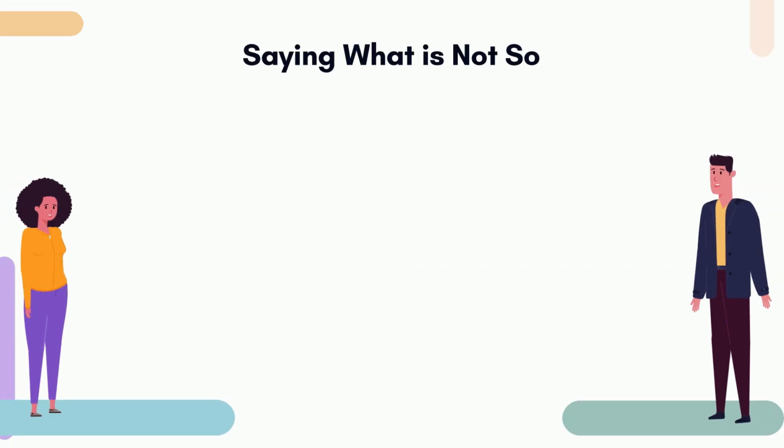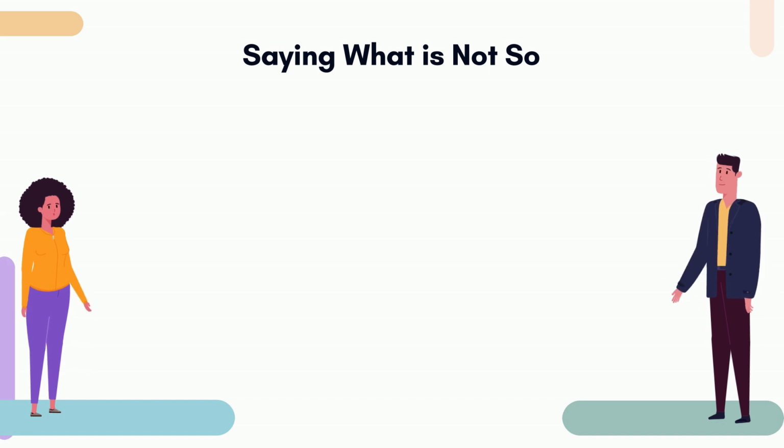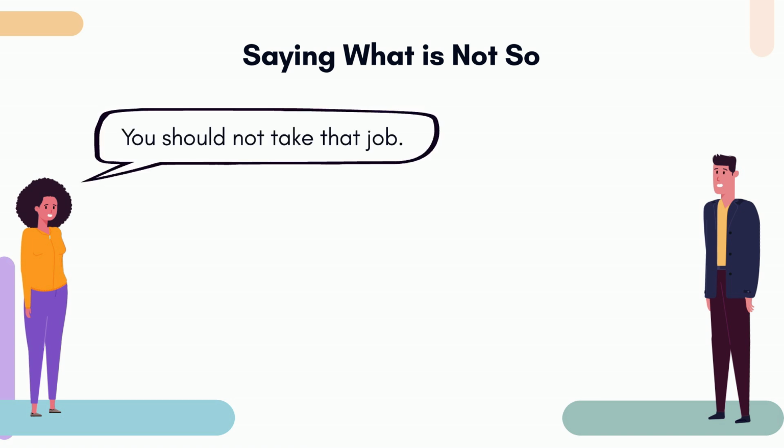Now that you know how to use modals to add meaning to a sentence, let's learn how to show what you are not able to do, what you do not need, what is not possible, and what you do not advise others to do. For example, if I think that it is not a good idea for you to take a job, I will say, you should not take that job.